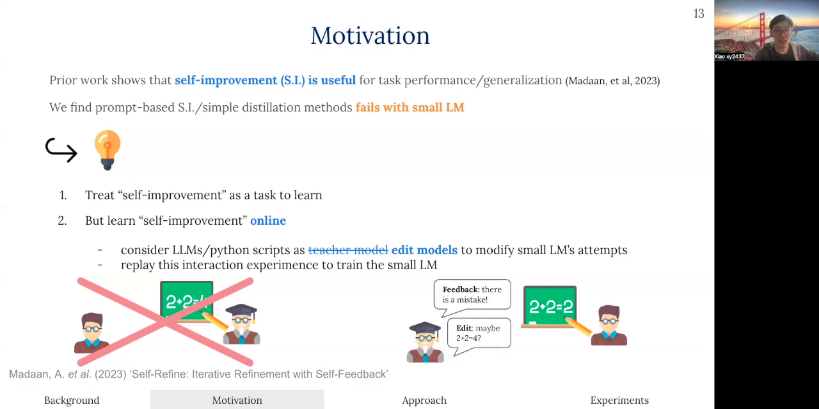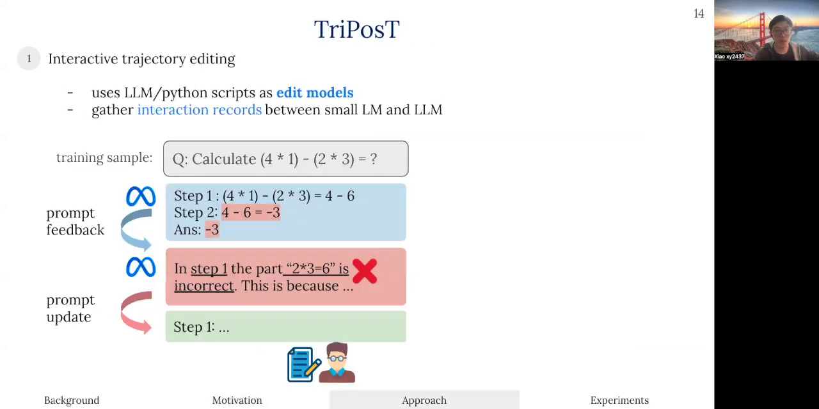On a high level, this means that first, we let the student make all the attempts. Then, we ask the teacher to check for mistakes and propose edits based on the student attempt. Finally, we combine the interaction data into the dataset and train a small language model. We designed this approach with the hope that this edited feedback and update will be more incremental and manageable for small language models to learn. We call this approach TriPost. More specifically, it is implemented as follows.